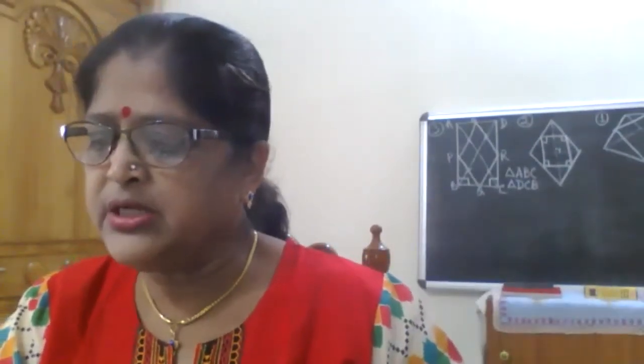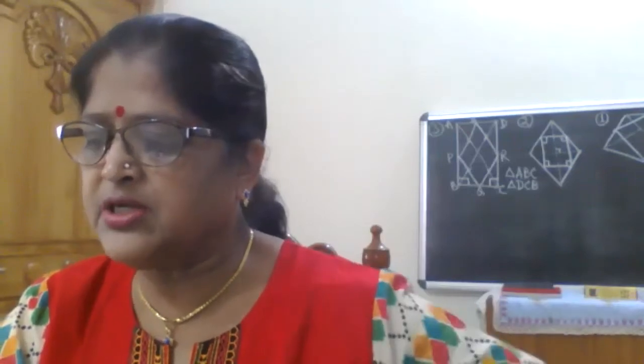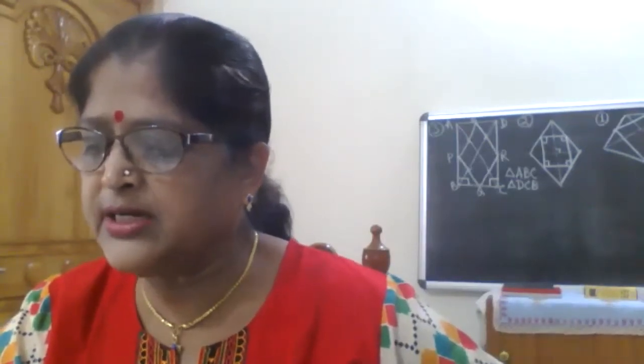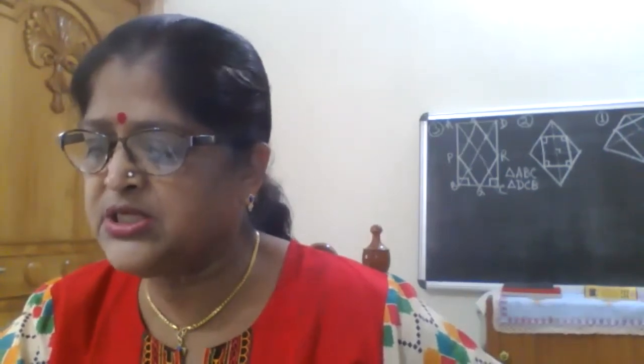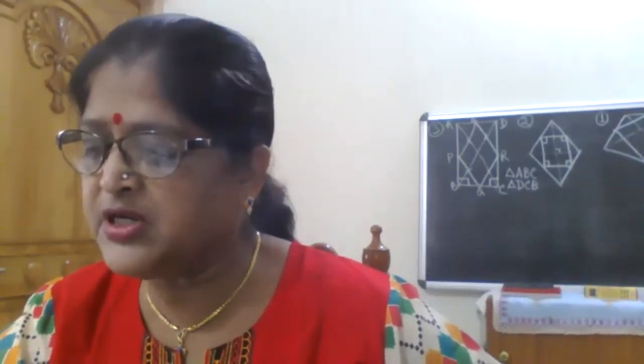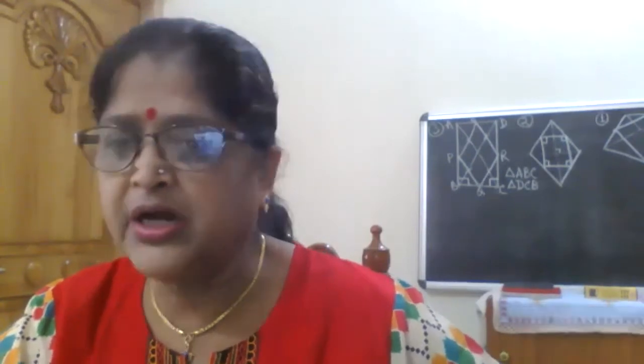Question number 1. ABCD is a quadrilateral in which P, Q, R and S are midpoints of the sides AB, BC, CD and DA. Refer to the figure given 8.29. Are you all with the book?